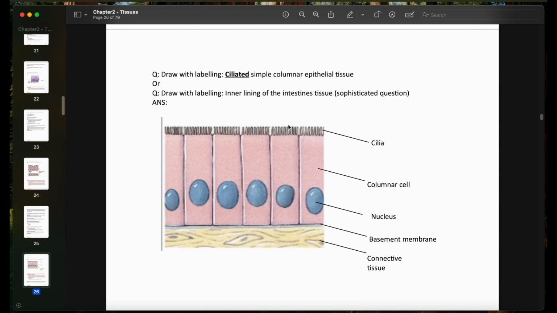The cilia are just projections that function in the movement of substances and transport, and sometimes they can have microvilli, which is going to increase the surface area. And another sophisticated drawing question you can have is that they tell you to draw the inner lining of the intestine.